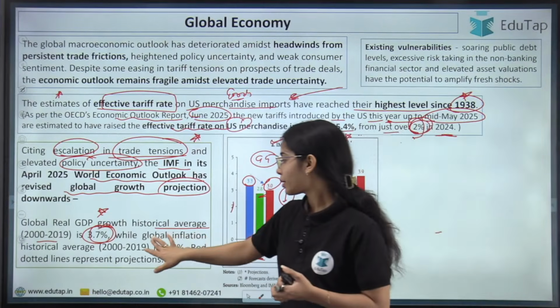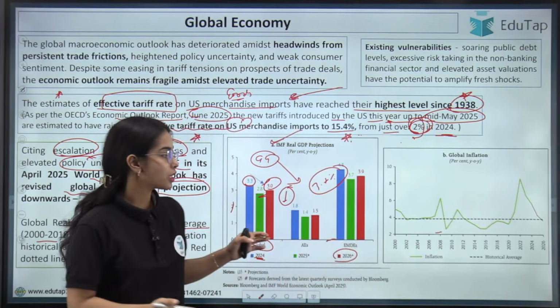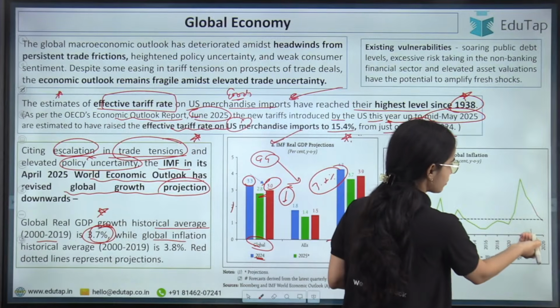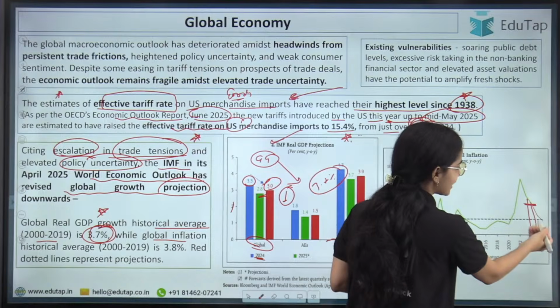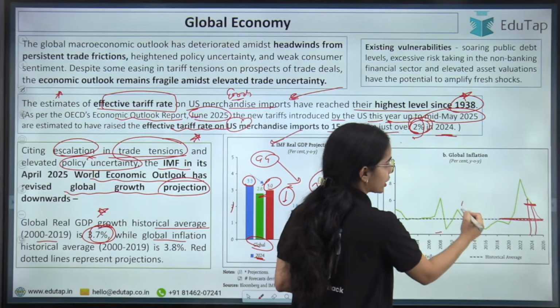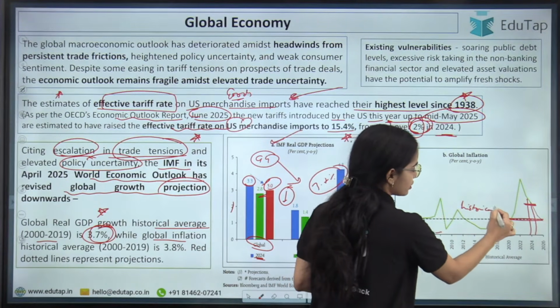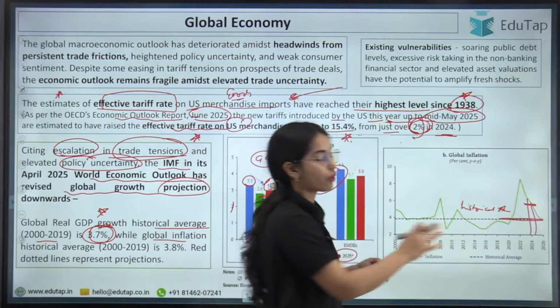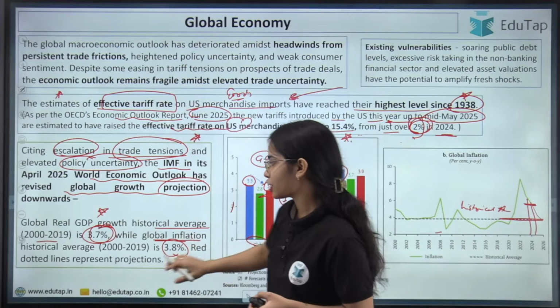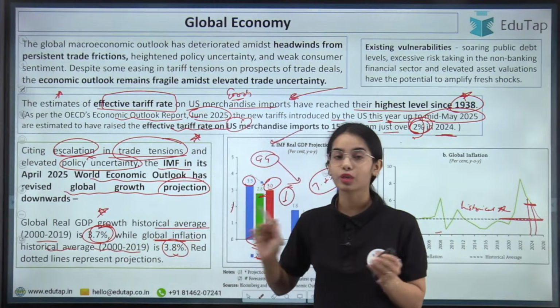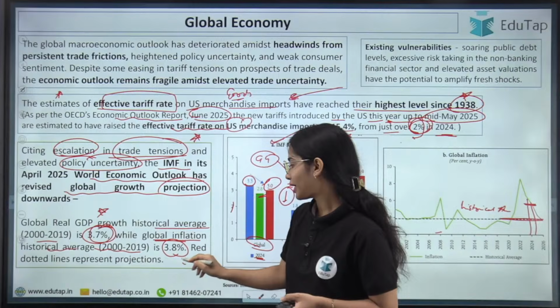Okay, now coming to global inflation. If you see the global inflation currently, during 2024 and 2025, the inflation is higher than the historical average. The global inflation historical average during the period of 2000 to 2019 is 3.8%.